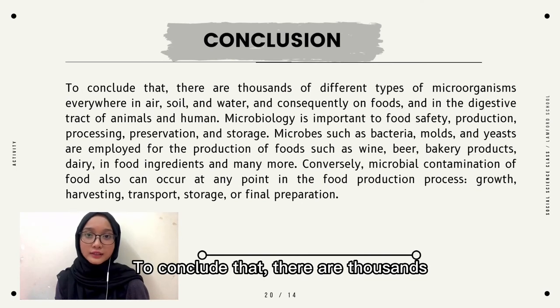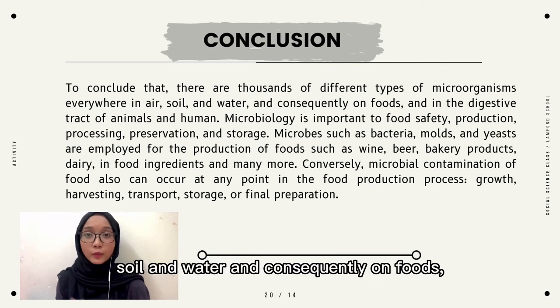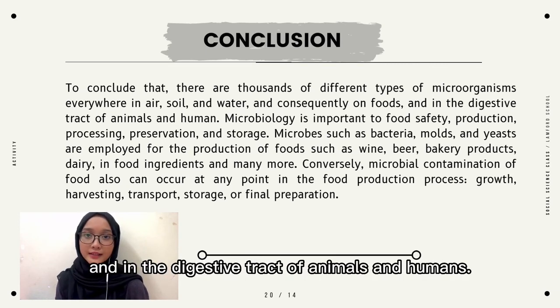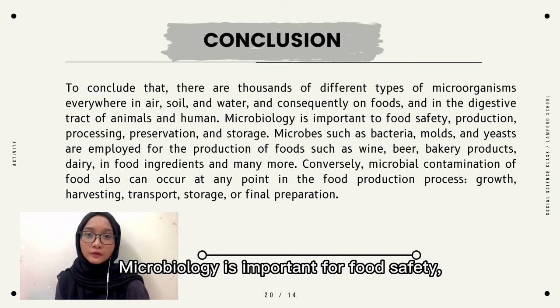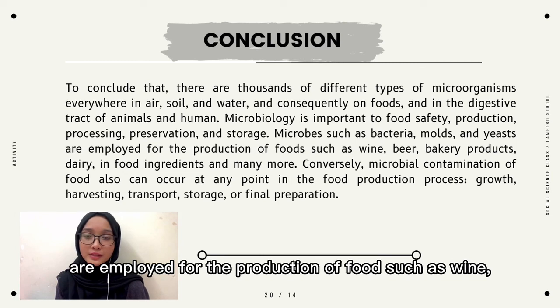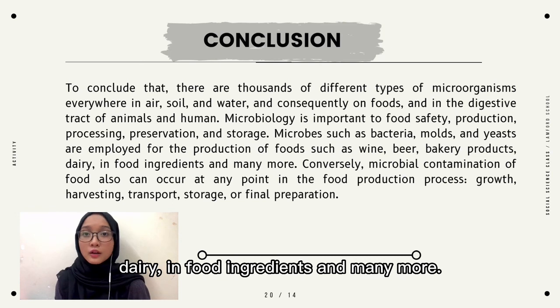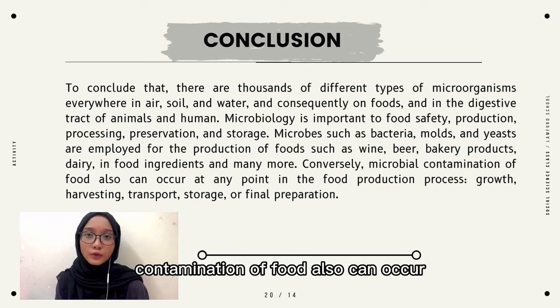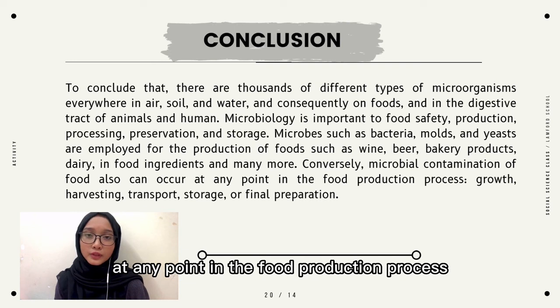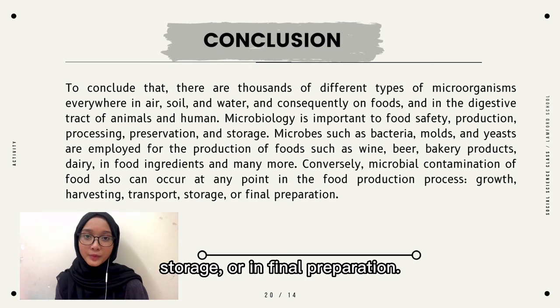To conclude, there are thousands of different types of microorganisms everywhere in air, soil, and water, and consequently on foods and in the digestive tract of animals and humans. Microbiology is important for food safety, production, processing, preservation, and storage. Microbes such as bacteria, molds, and yeast are employed for the production of foods such as wine, beer, bakery products, dairy, food ingredients, and many more. Conversely, microbial contamination of food can also occur at any point in the food production process, such as growth, harvesting, transport, storage, or final preparation.